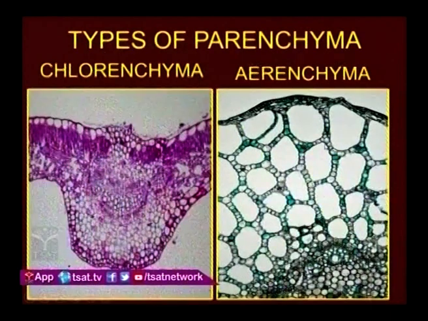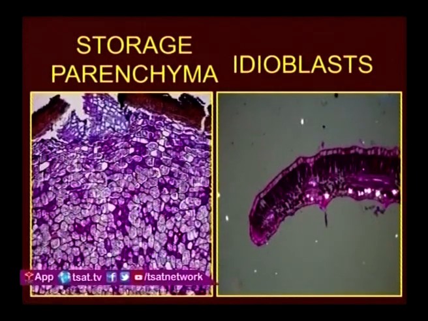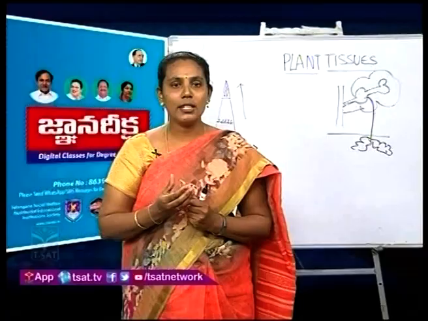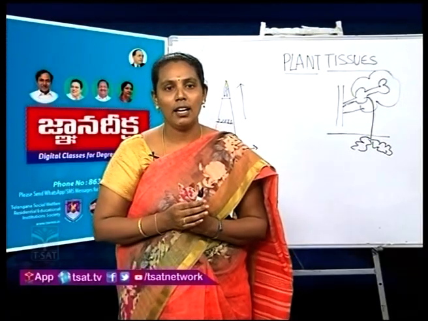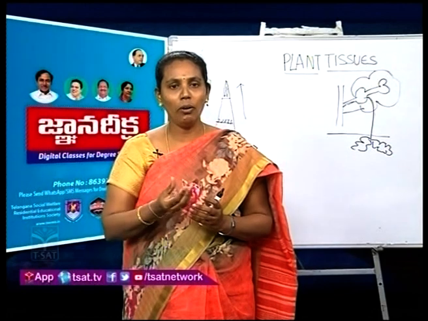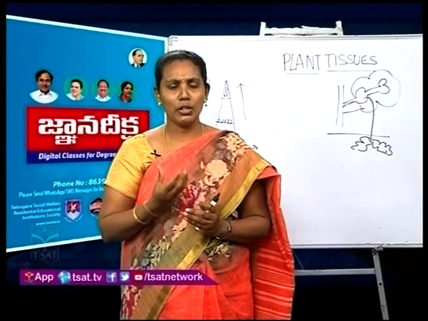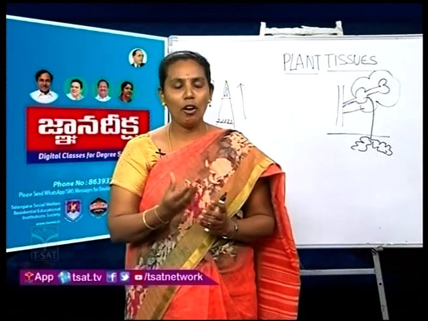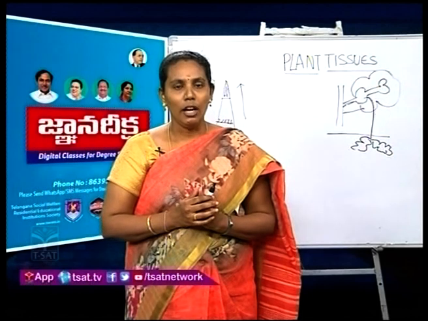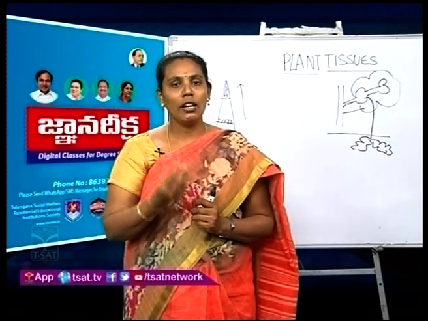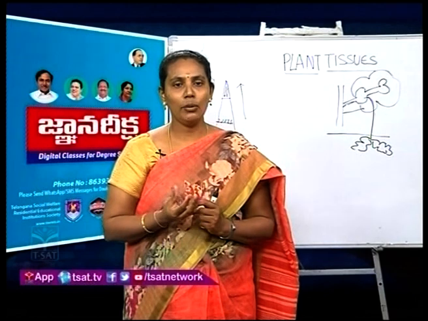And the next one is storage parenchyma. Storage parenchyma means parenchyma which stores different types of food material. That parenchyma we call storage parenchyma. If you take potato, parenchyma cells store different types of food materials. For example, in potato tissue, parenchyma tissue stores carbohydrates, sugars, lipids, fats, in the form of semi-solid or liquid. If you take cotyledons of groundnut or castor seed,